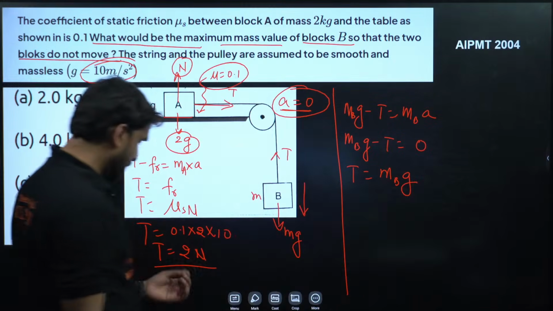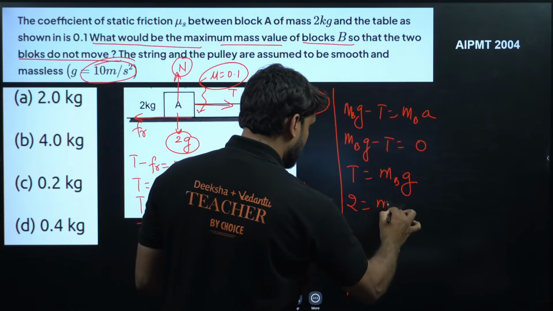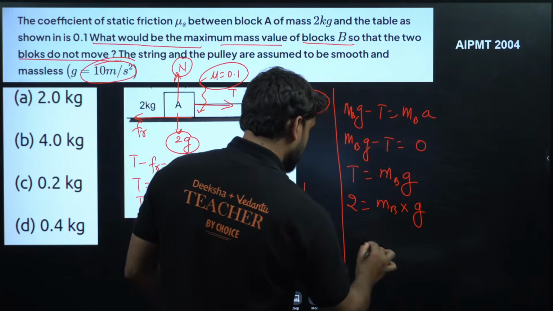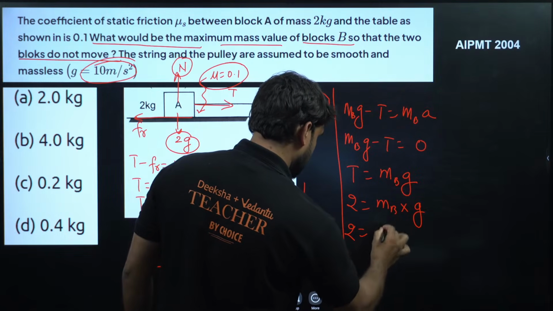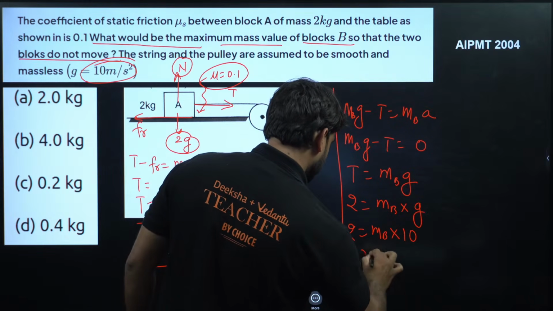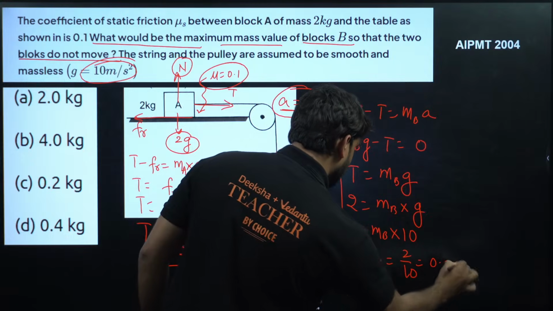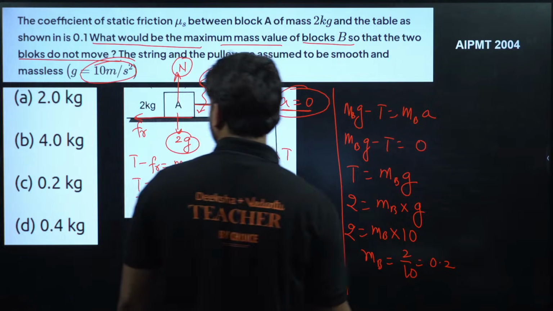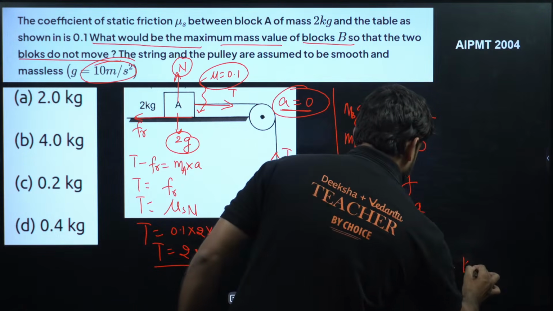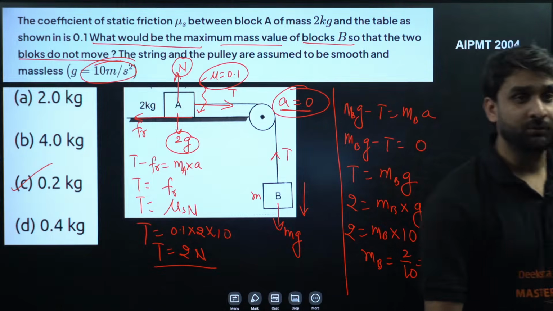We have already calculated T equal to 2 Newton, so we can put 2 equal to mb into g. I don't know mb, and g will be 10. So mb will be equal to 2 by 10, which means 0.2 kilogram. So the answer will be 0.2 kilogram. Option number C will be correct. I hope this question is clear to you all.